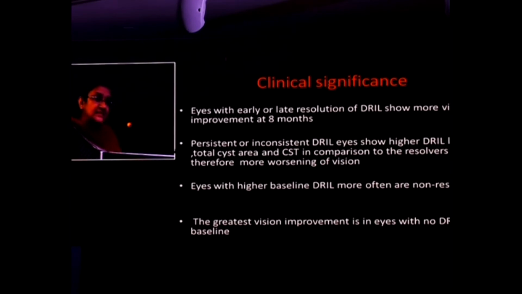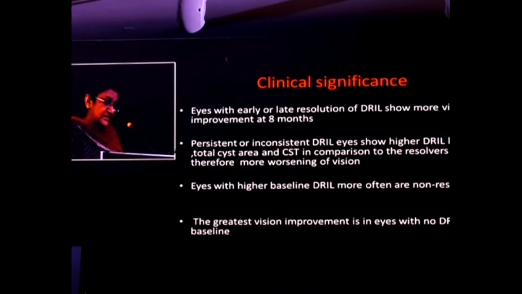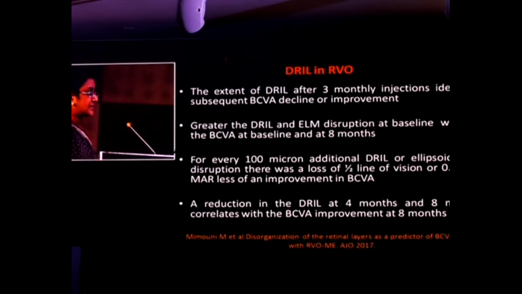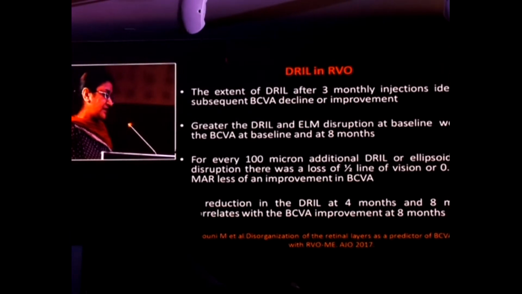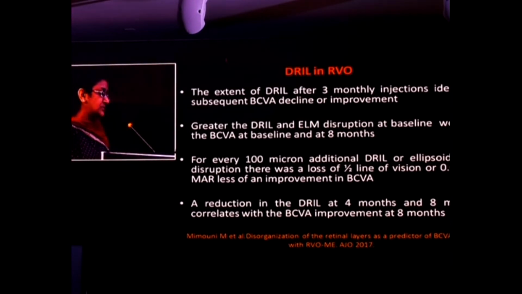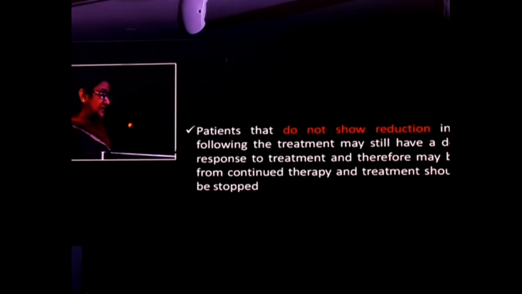Eyes with higher baseline DRIL more often are non-resolvers, and the greatest visual improvement is seen in eyes which don't have DRIL at baseline. So again, I've already told you that DRIL correlates very well with visual acuity recovery in RVO, and a reduction in DRIL at 4 months and 8 months correlates with visual acuity improvement at 8 months.